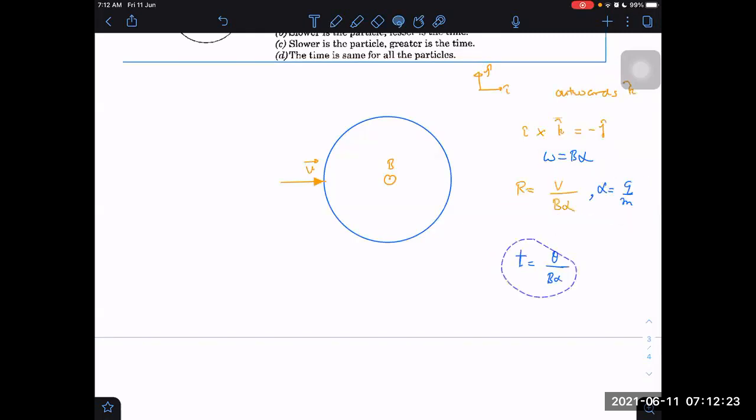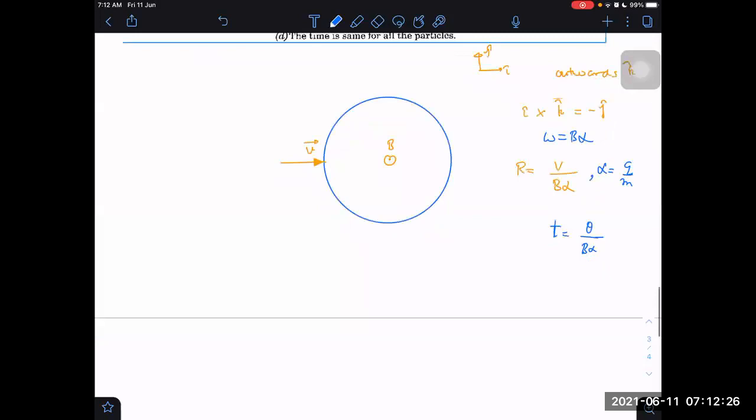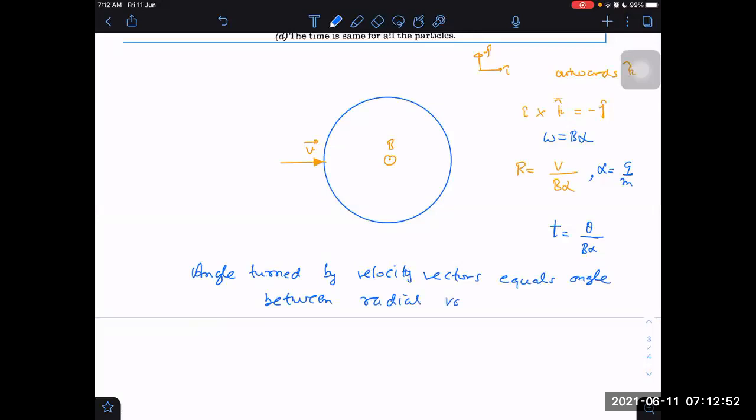The angle turned by the velocity vector equals the angle between two different radial vectors, the initial and the final radial vector, we can say.